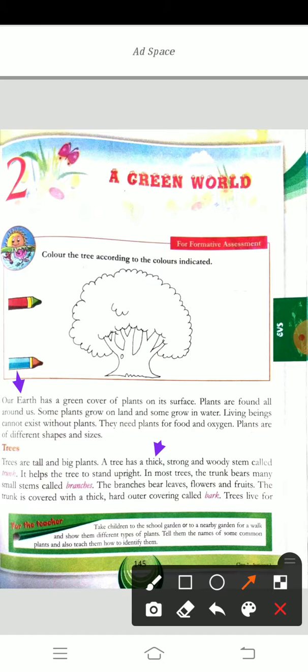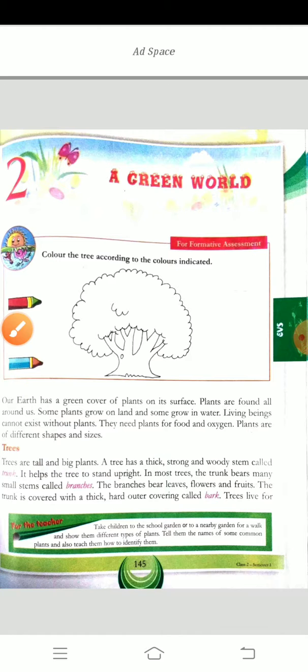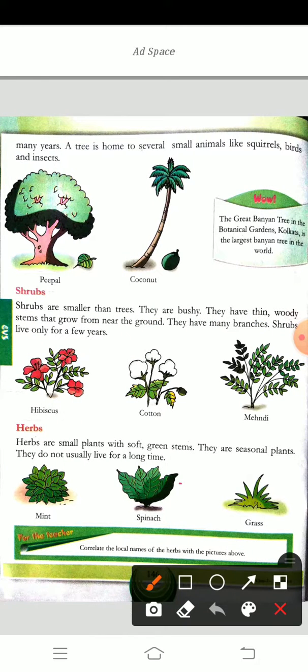The branches bear leaves, flowers and fruits. The trunk is covered with a thick, hard outer covering called bark. Trees live for many years. A tree is home to several small animals like squirrels, birds and insects. There are two examples: the peepal tree and the coconut tree.